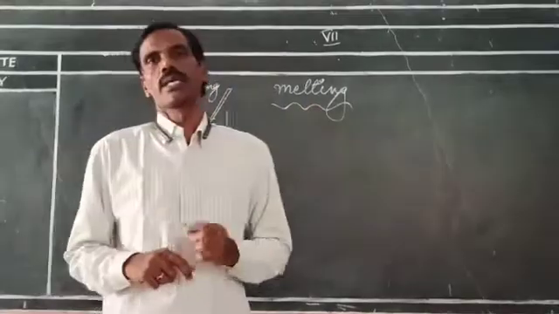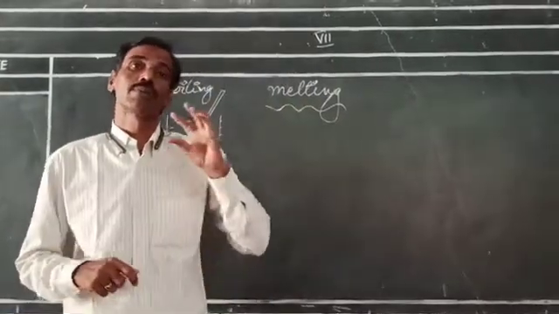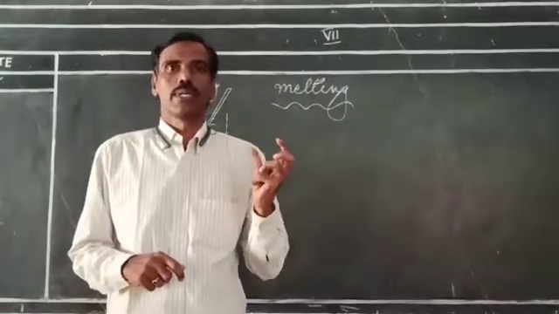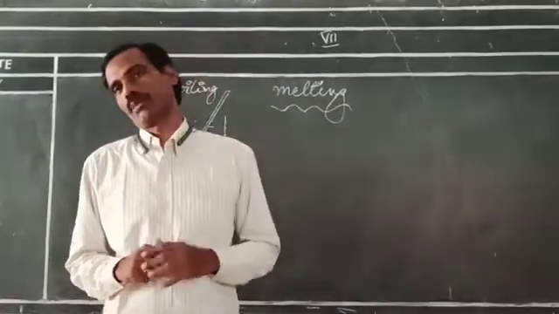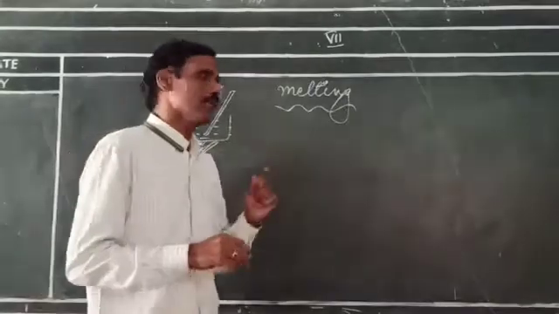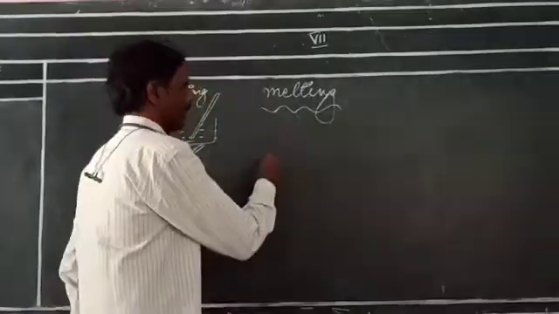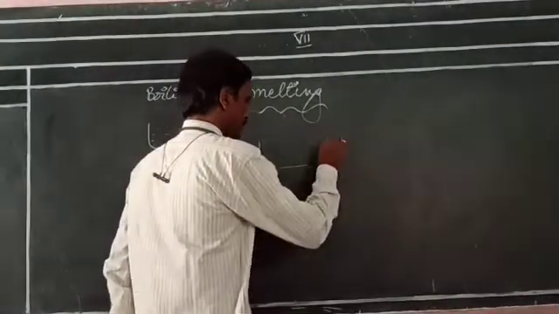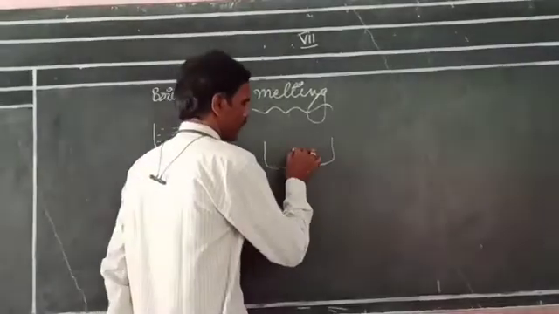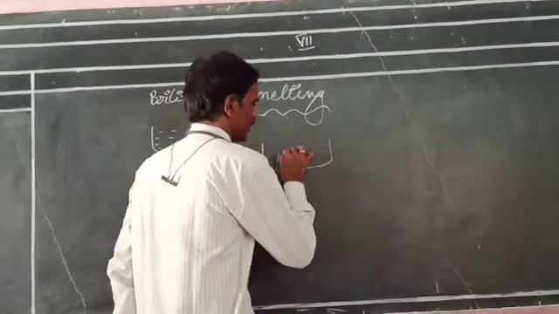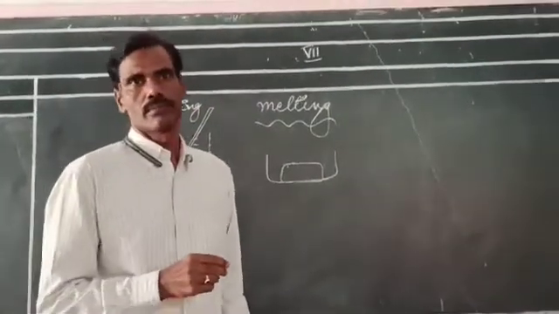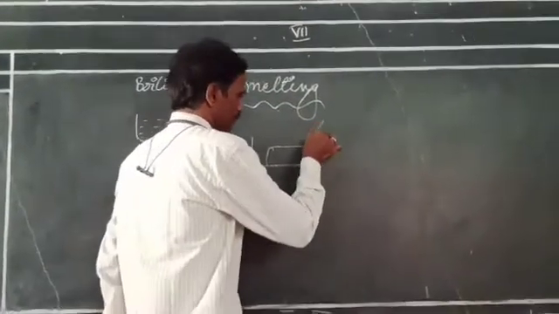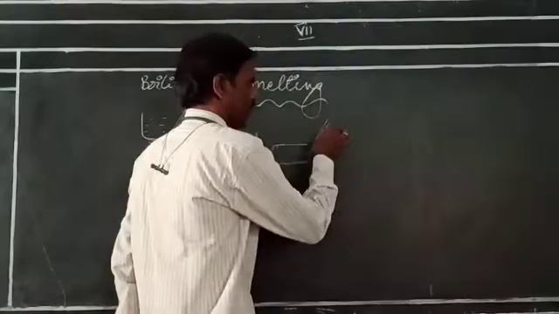Melting is a phase change from solid to liquid. It takes place generally at the melting point, that is at 0 degrees centigrade. For example, for this also you can perform a simple activity by placing an ice cube in a container and placing a thermometer to find the temperature.